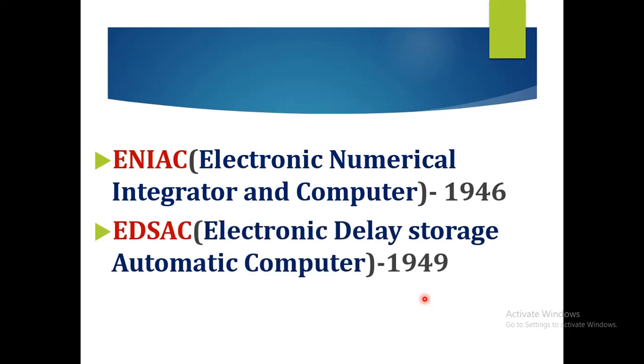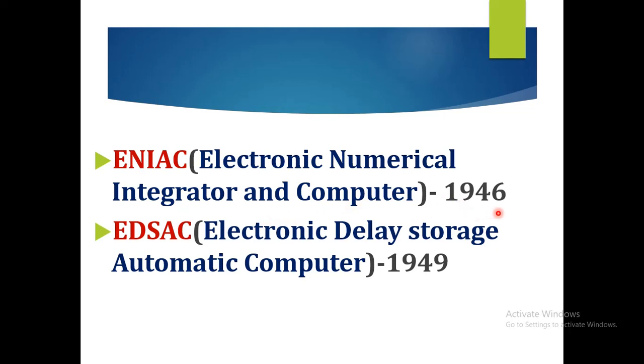The most well-known computers of these generations were ENIAC. The full form of ENIAC is Electronic Numerical Integrator and Computer, which was used in the year 1946.